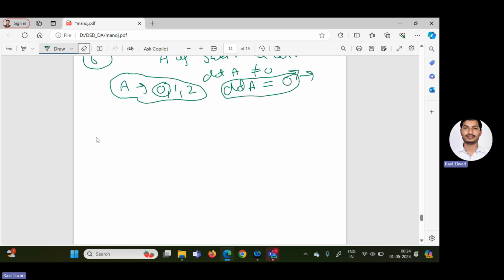And in the next lecture, I will be discussing systems of linear equations, how to solve a system of linear equations by using Gauss elimination and the Gauss-Jordan method. So in this video, I have explained eigenvalues, eigenvectors, the Cayley Hamilton theorem, and some properties of eigenvalues and eigenvectors. In the next video, I will discuss systems of linear equations using the Gauss elimination method and Gauss-Jordan method.